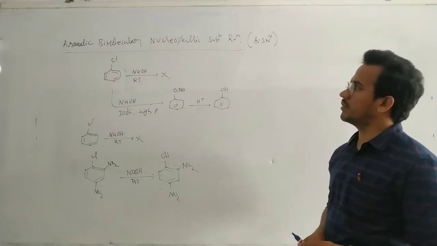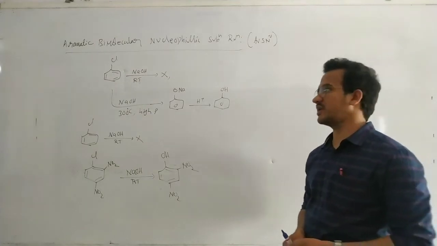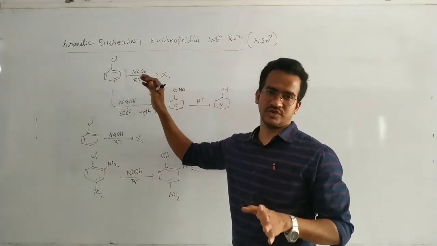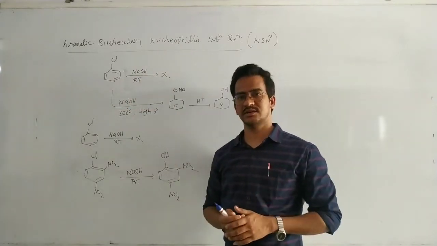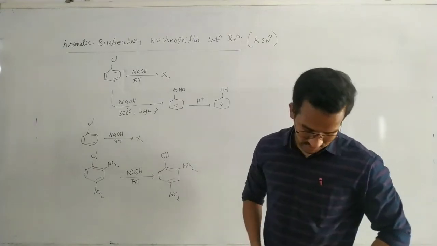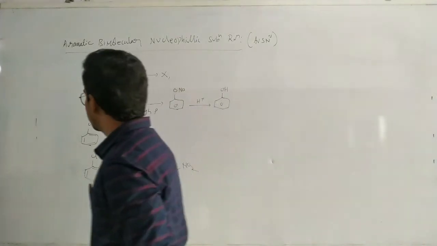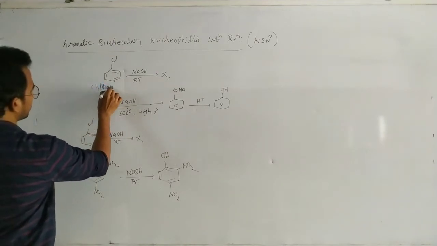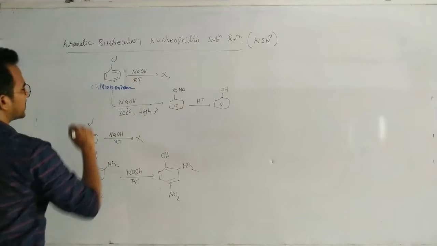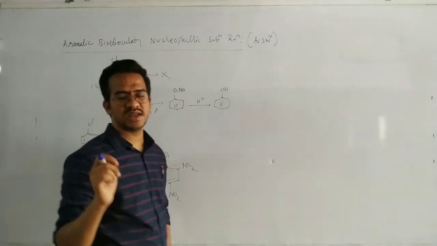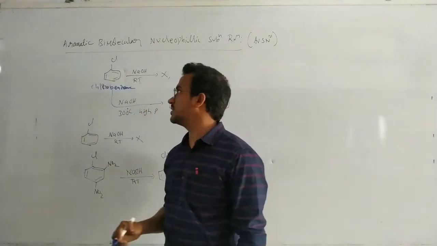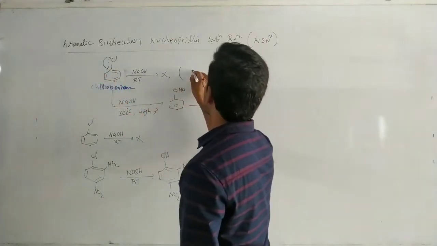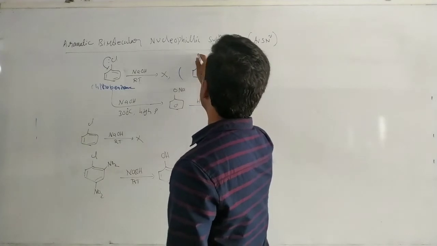So that is aromatic bimolecular nucleophilic substitution reaction. You are very familiar that aryl halides are not involved in nucleophilic substitution reactions. This chlorobenzene is not involved in nucleophilic substitution reactions, either SN1 or SN2, because it is stabilized by resonance. Due to the lone pair of electrons on the chlorine, it is stabilized.